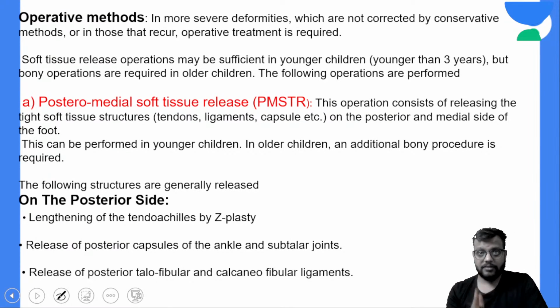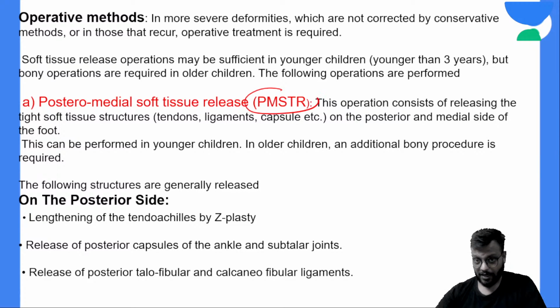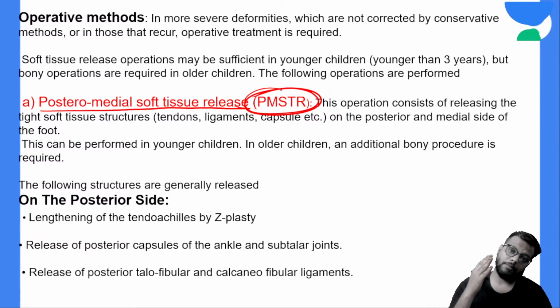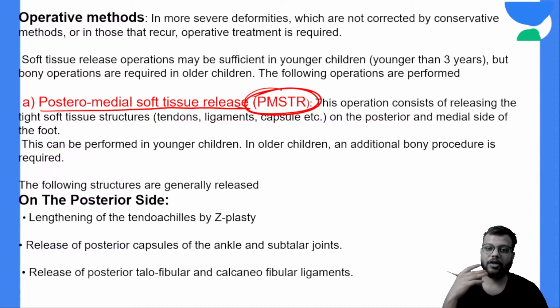So if less than 3 years of age, then you go for a surgery, which is very important. You need to remember this surgery. This is your PMSTR, that is posterior medial soft tissue release, that is, on the posterior and medial aspect of the ankle and the foot, you will release all the soft tissues relevant to the clubfoot.